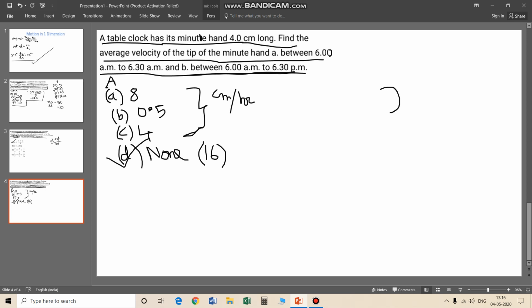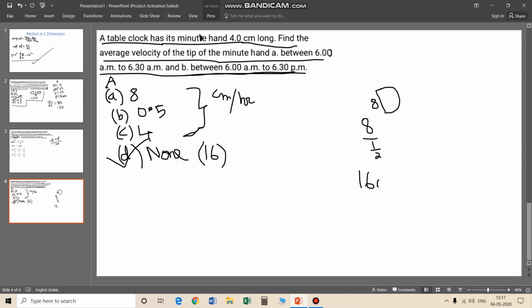In the first part, the clock hand is moving like this, right? What is the displacement here? This is the distance, then displacement will be this. It's 4 plus 4, the diameter of the circle, it's 8. Then 8 in half an hour, 1 by 2 hour. It comes to be 16 centimeter per hour.